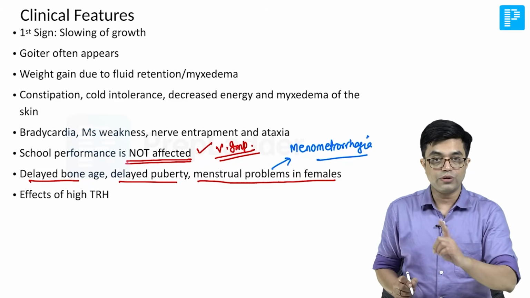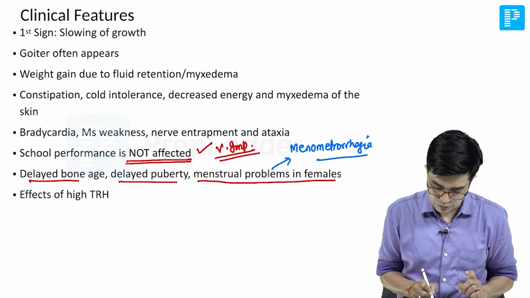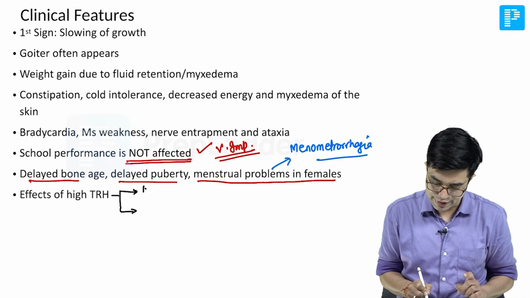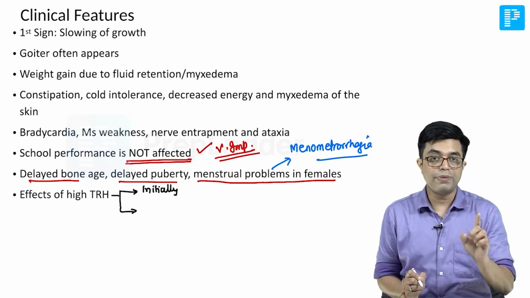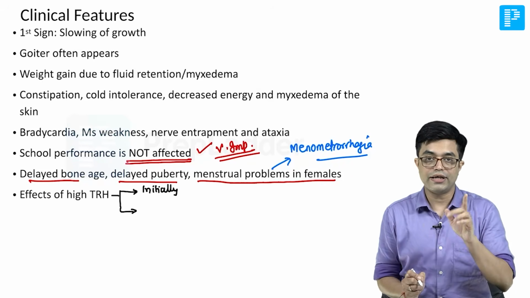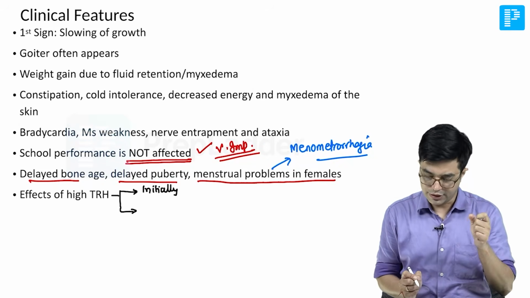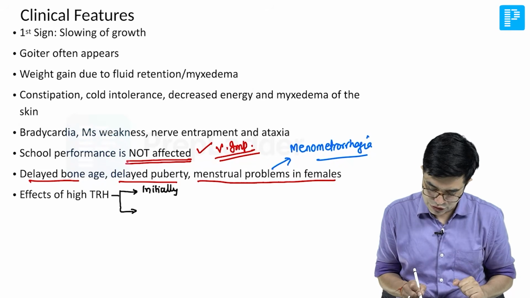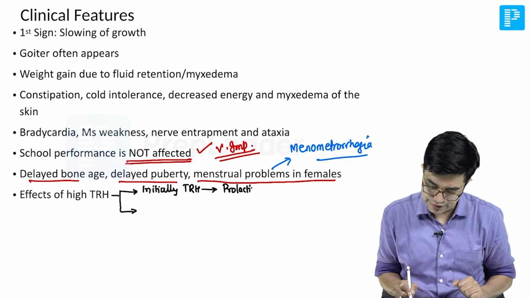Whenever TRH is going to be high, it will cause two sets of problems. High TRH is thyrotropin releasing hormone, so TRH is being secreted from the hypothalamus. Initially, this TRH will cause stimulation of prolactin from the anterior pituitary.